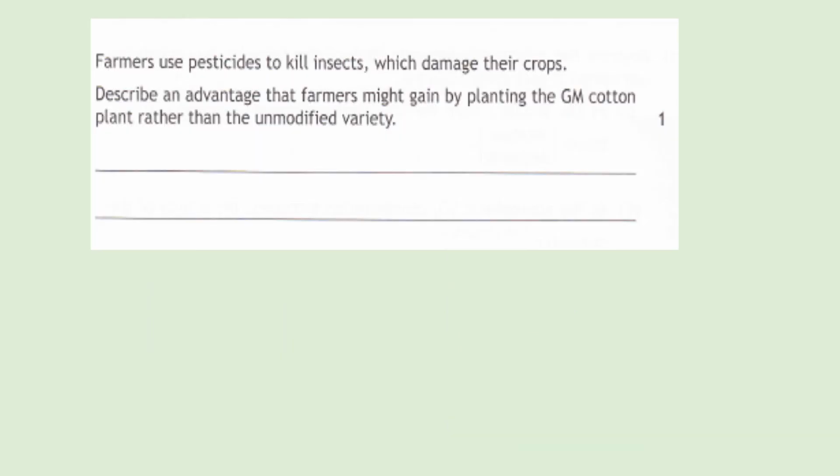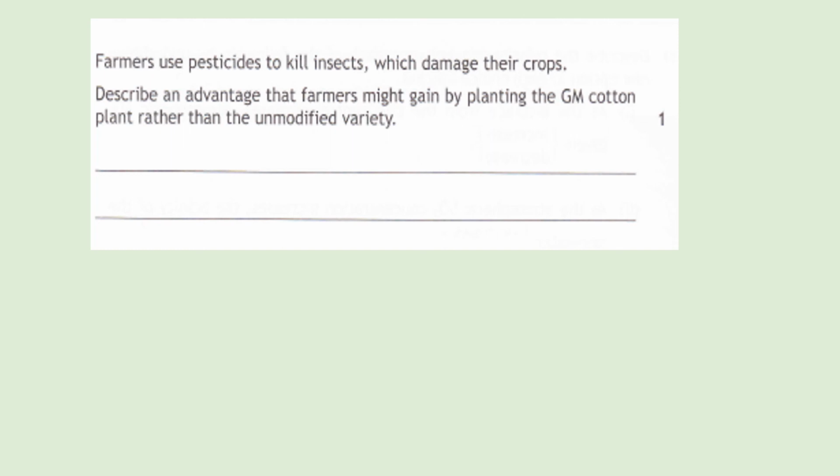So let's try to answer this next SQA question. So it says farmers use pesticides to kill insects which damage their crops. Describe an advantage that farmers might gain by planting the GM cotton plant rather than the unmodified variety. So try to answer this before I go over it.